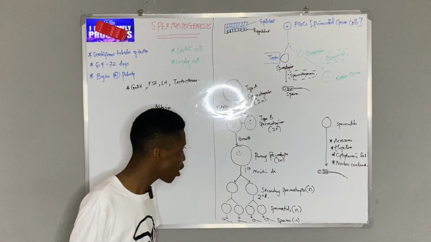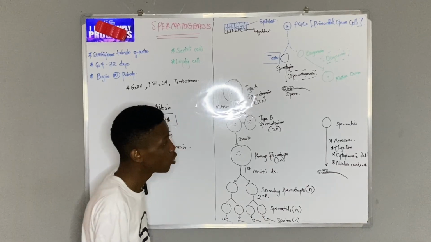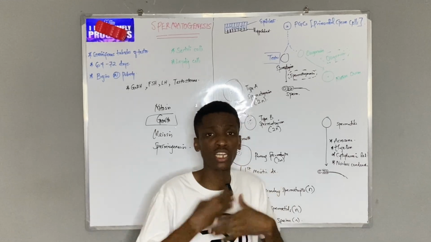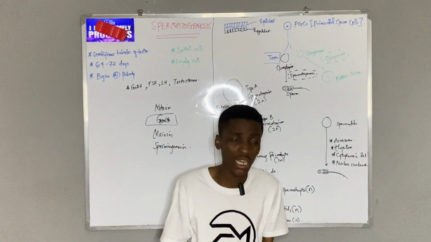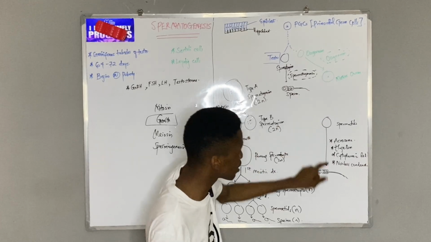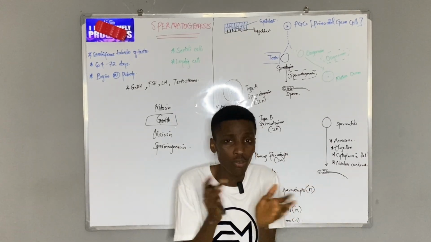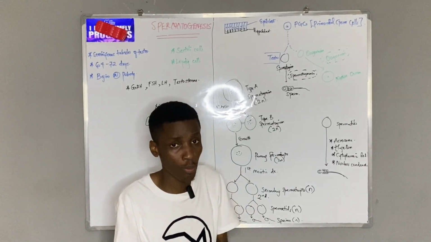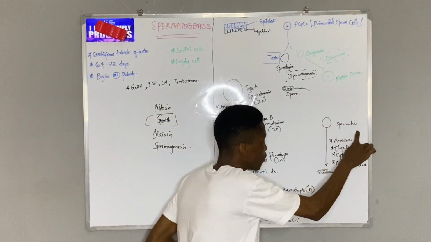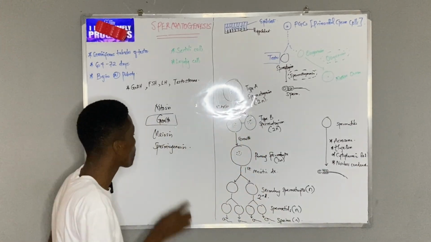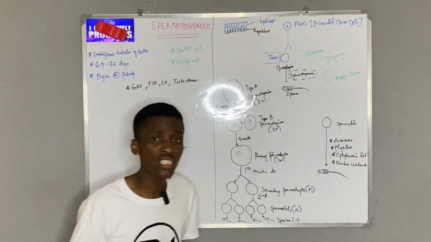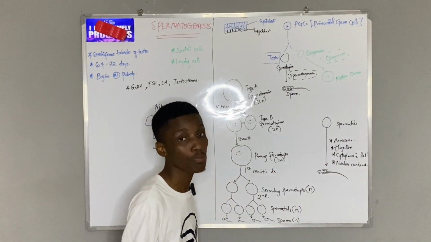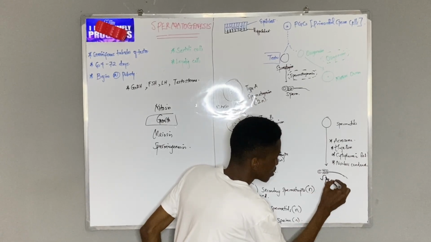whereas the other side is the tail, which is a flagellum. So how do I move from a normal cell, which is round? You know how a normal animal cell should be: round, having a nucleus in the center, having other organelles. How do I move from a normal cell to this classical structure of sperm or spermatozoa? This process of changing from here to here is what we call spermiogenesis. So spermiogenesis is just the differentiation of spermatids to spermatozoa.